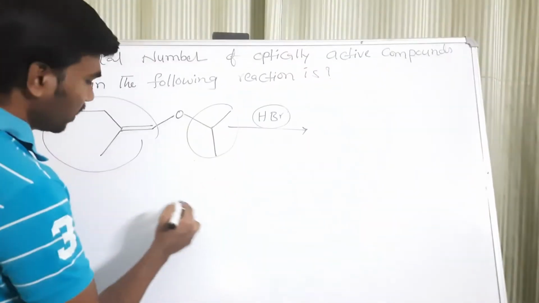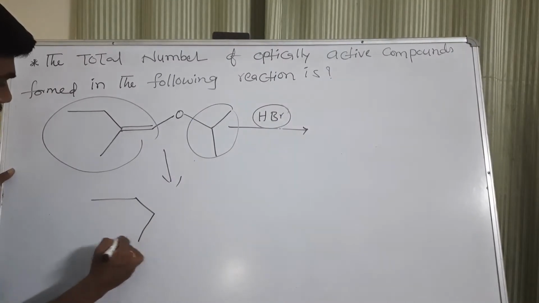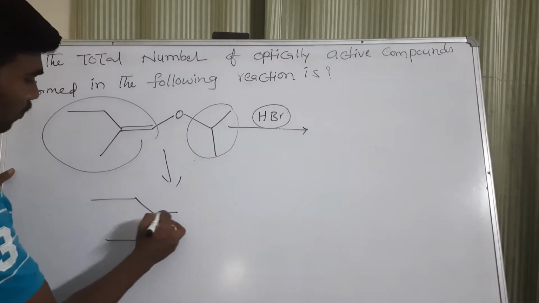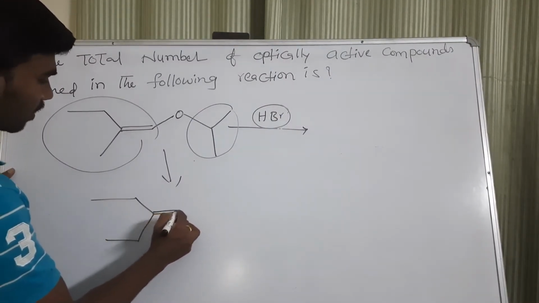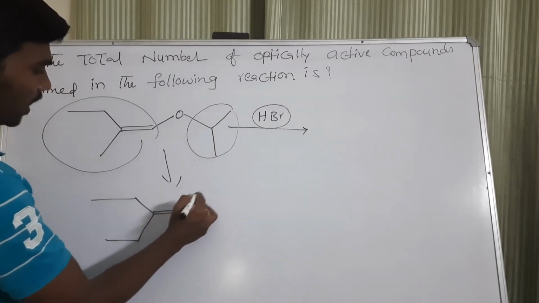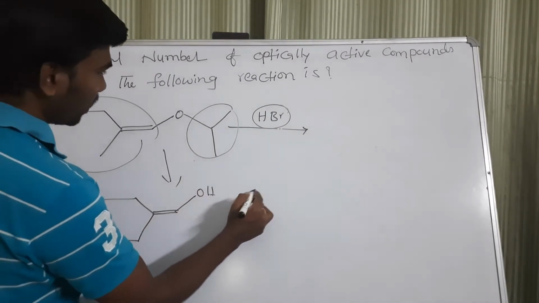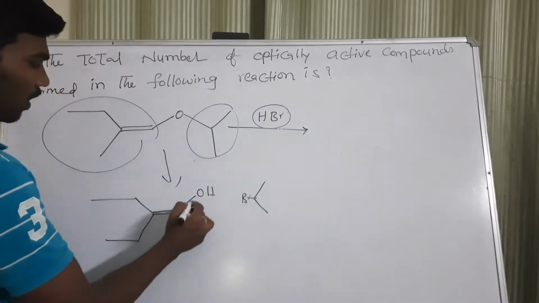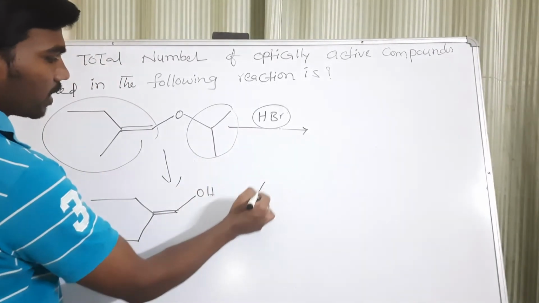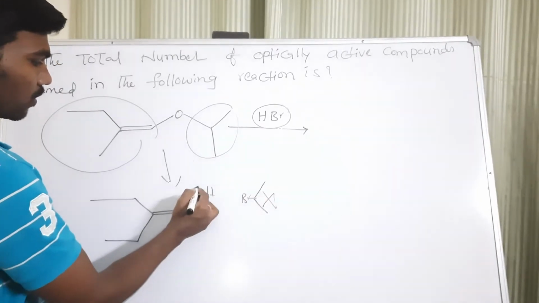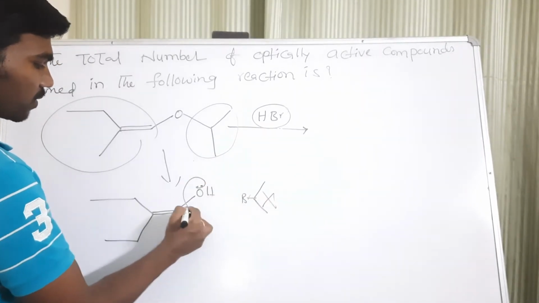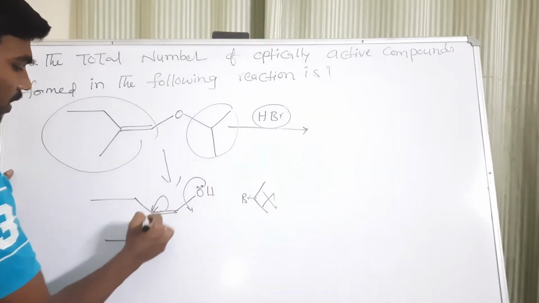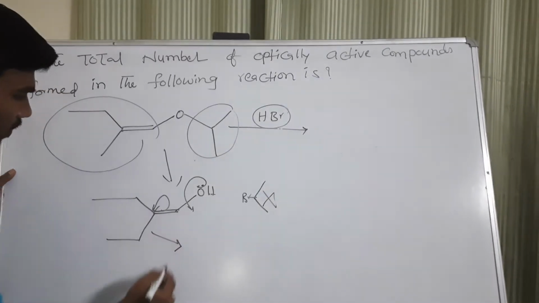So because of that, the product will be like this. This large alkyl group cannot connect with the halogen, so it will form alcohol, and here the bromide will form. After that, there is no chiral center, so this is not our answer. Here a rearrangement will take place, so it is going to shift here.